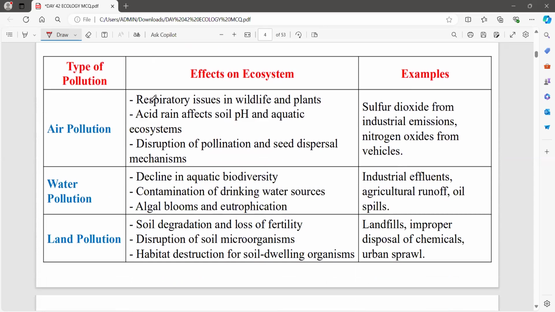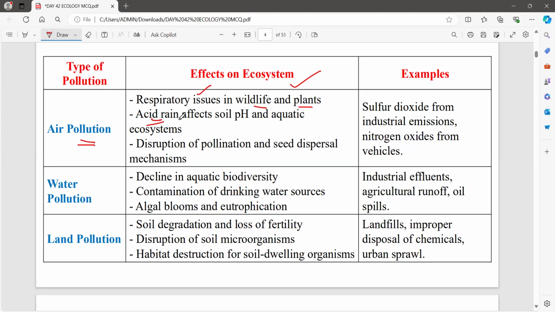Now, how are these pollutions going to affect an ecosystem? What will be the effect on the ecosystem by these pollutions? First, air pollution causes respiratory issues in wildlife and plants.